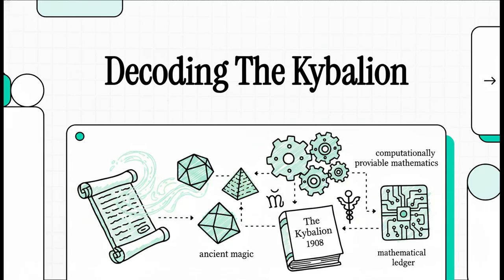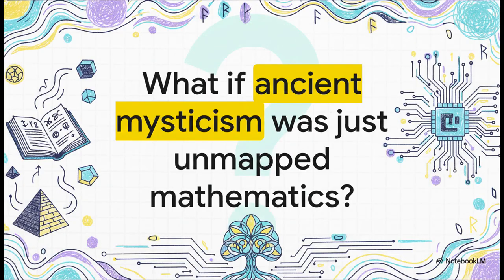Welcome to this explainer. Today we are doing something absolutely wild. We're going to decode ancient magic, but not as some vague mystical philosophy. We're looking at it as hard, computationally provable mathematics. We are actually mapping the esoteric claims of the classic 1908 text, the Kybalion, directly onto a mechanized mathematical theorem ledger. So let's just start with a really provocative thought.